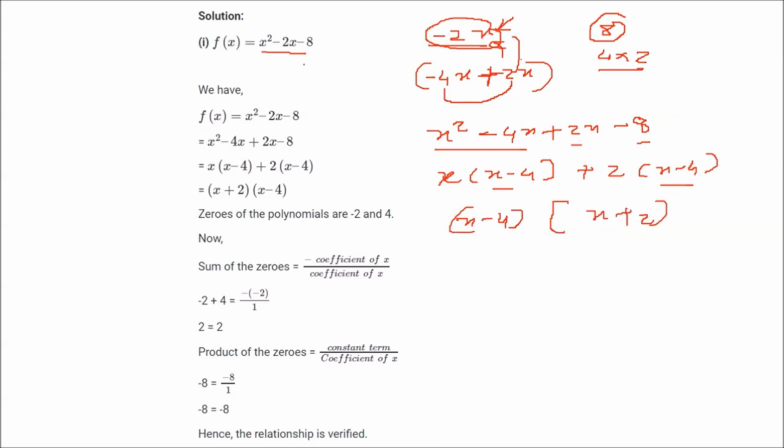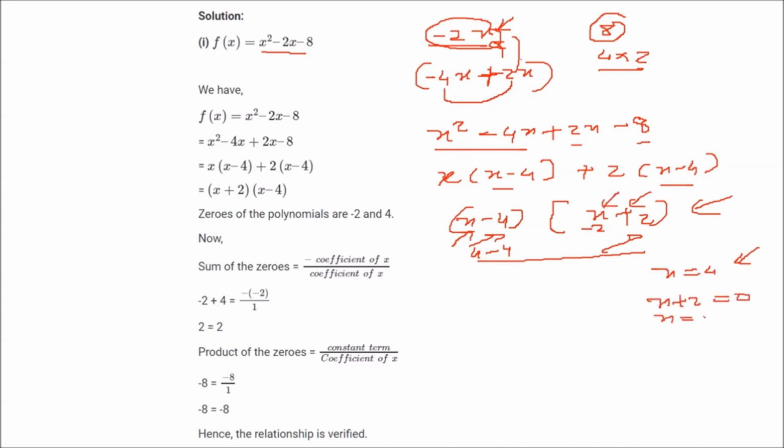So now this x square minus 2x minus 8 has one factor and a second factor. When we put x equal to 4, 4 minus 4 will be 0, so this whole expression will be 0. So x equal to 4 is one root, or you can say one zero. Now x plus 2, if I put x as minus 2, minus 2 plus 2 is 0. So this will make the whole expression 0. That is why we are calling it a zero. So x plus 2 equal to 0 means x equal to minus 2 is our second zero. This is the first one, this is the second zero. So 4 and minus 2 are the zeros.